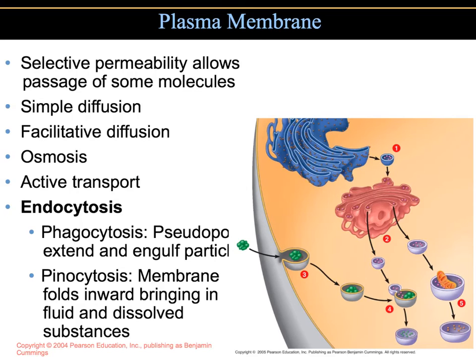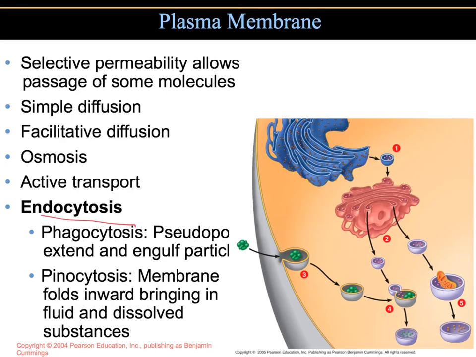However, eukaryotic cells do have something that is unique, where they can move substances through the mechanism called endocytosis. Endocytosis comes in three types. There's phagocytosis and pinocytosis, and there's also receptor-mediated endocytosis, which is not shown on this picture.